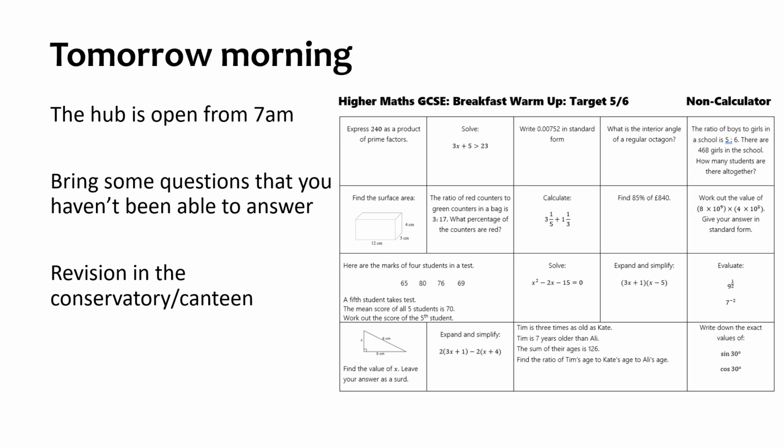Yes, it's great to get confidence by doing things you already know, but look on those breakfast revisions and find something you think you can do, but you know you've got wrong in the past. Have a go and ask for help. Paper 3 is the most important. We can pick up the most amount of marks here because we know exactly what is going to come up. So think about what topics you want to revise from those earlier lists. Focus your revision this evening and come and ask for help tomorrow.